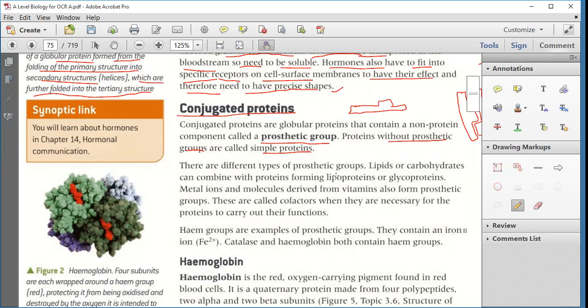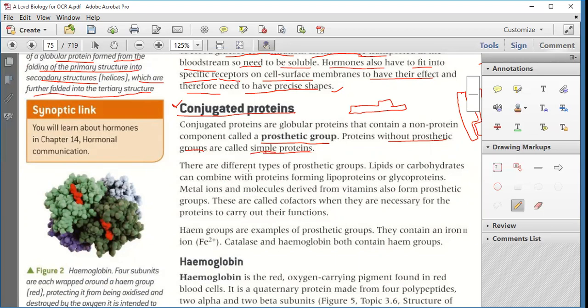So with protein, sometimes there is a non-protein part also attached to it. That non-protein part is known as a prosthetic group. And the protein which contains this prosthetic group is known as a conjugated protein. Clear? Now, the protein which does not have any prosthetic group is known as a simple protein.